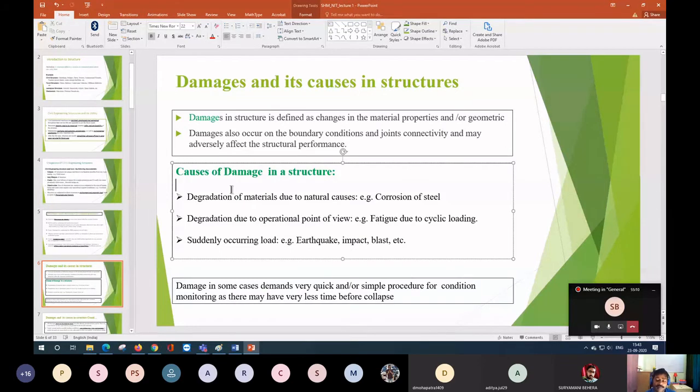Now suppose you are using some other material, or doing some sort of casing, applying some external material on the surface. If the blast happens, that concrete material will not fall. So this is one sort of research you can carry out on concrete due to the blast loading, but again it may be costly, because you have to arrange the blast loading. That is itself a costly thing maybe. So these are some causes of damage for the structures.